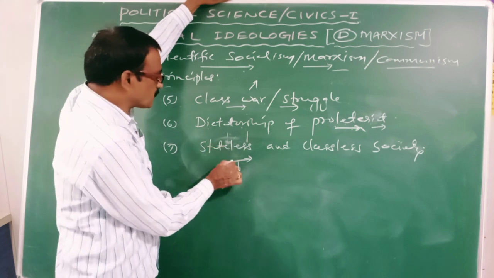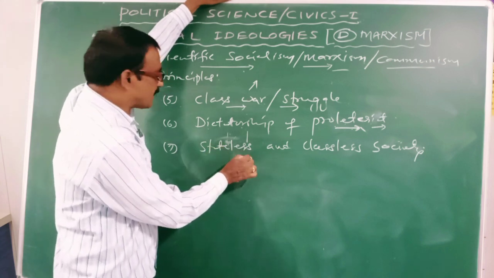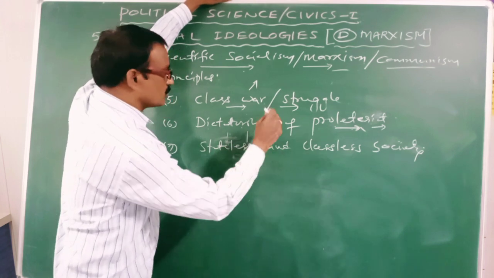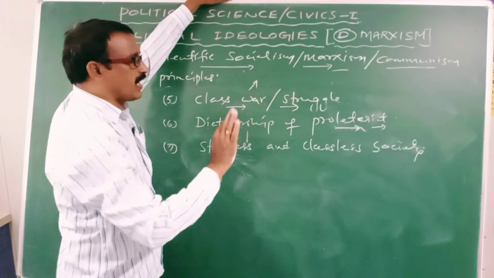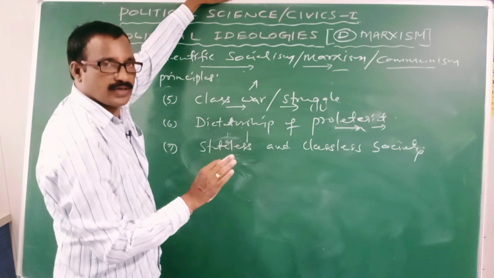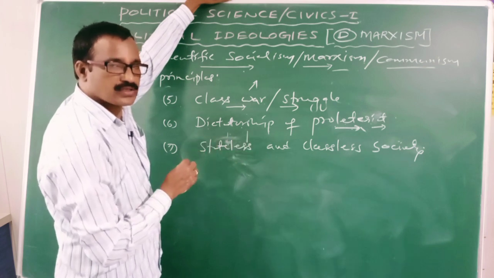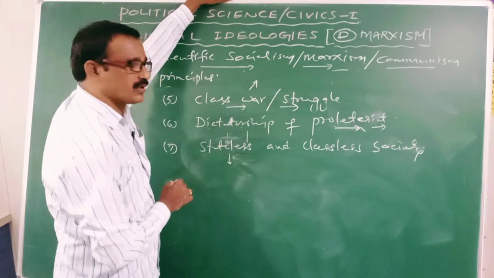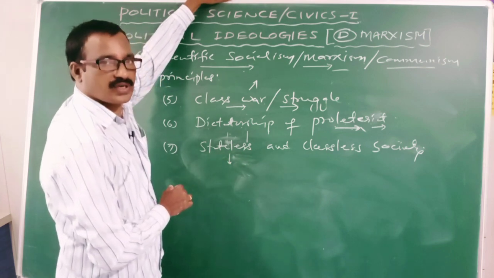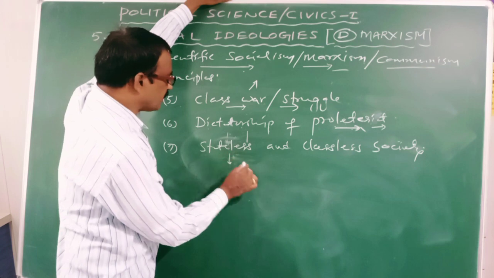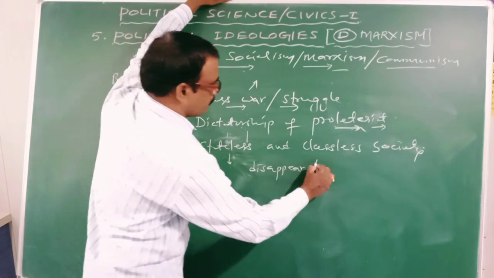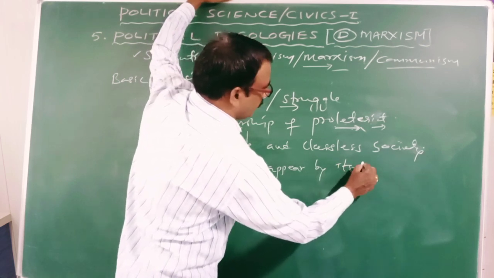That communist society is what? Stateless society. Why is it called a stateless society? Because with the elimination of capitalist society, the state automatically disappears. Clear? So the state will disappear by itself.